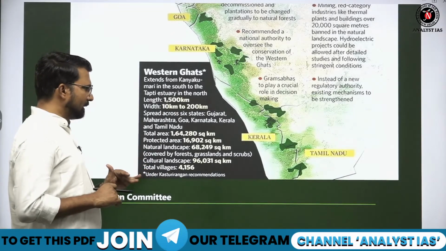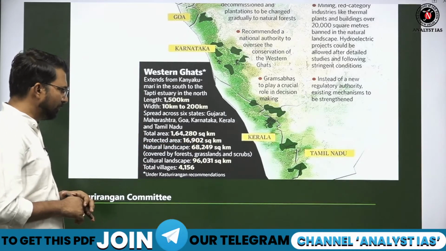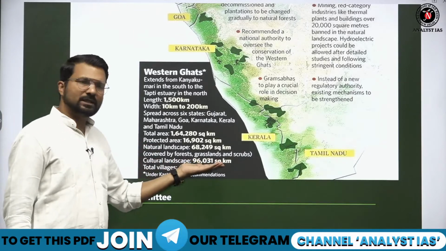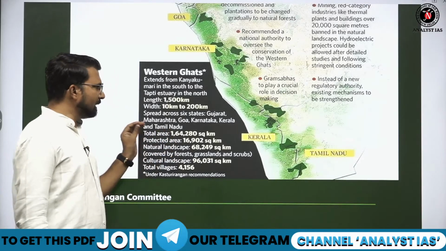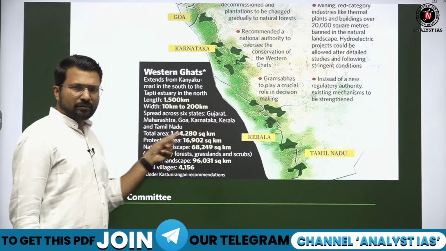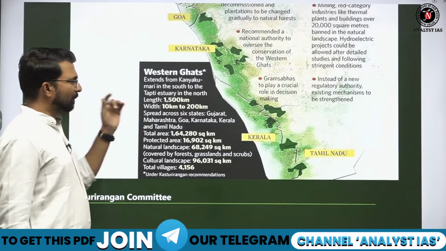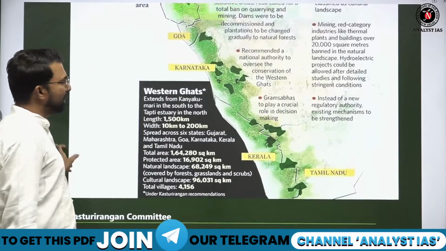Protected area is 16,000 square kilometer, natural landscape is 68,000, and cultural landscape is 96,000 square kilometer. You need not remember this data, but at least remember the states where Western Ghat lies, and the place where its width is maximum and minimum.